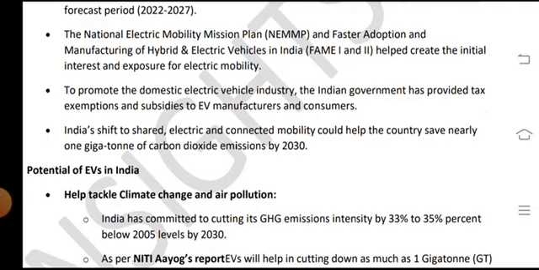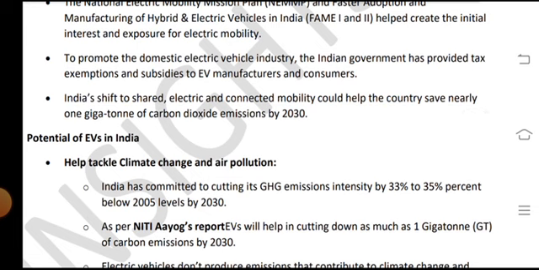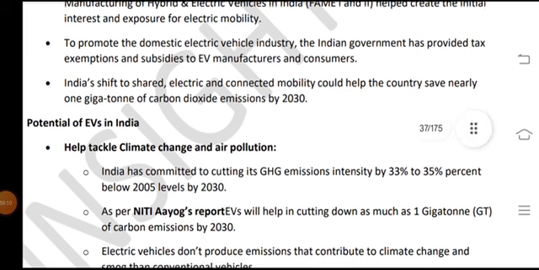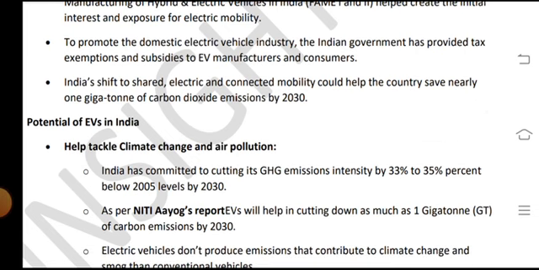The National Electric Mobility Mission Plan, NEMMP, aims for faster adoption and manufacturing of hybrid and electric vehicles in India. FAME I and II were created as initiatives to accelerate electric mobility and to promote domestic electric vehicle industries.